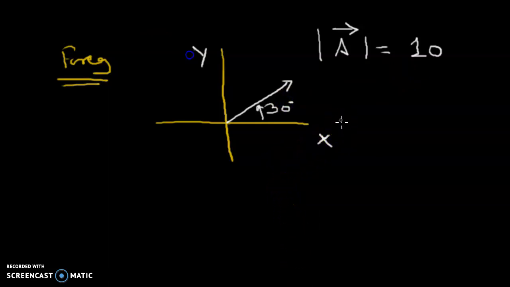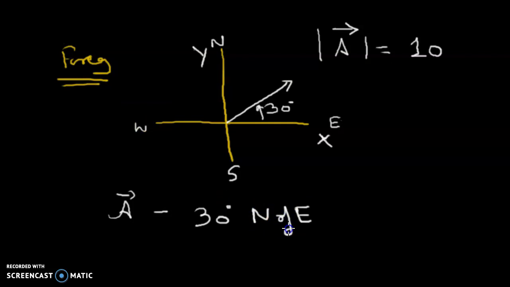We call this, say this is east, this is west, this is north, this is south. The magnitude is 10, and vector A is 30 degree north of east. Okay, I am proceeding. 30 degree north of east, and the same can be called 60 degree east of north. If you are moving from north, this is actually 60 degree east of north. Both are the same thing. So I'm just giving you the representation of a vector.